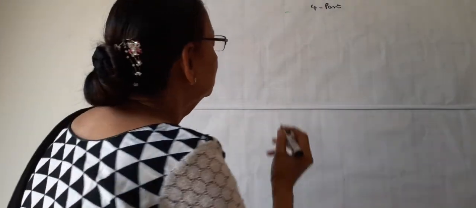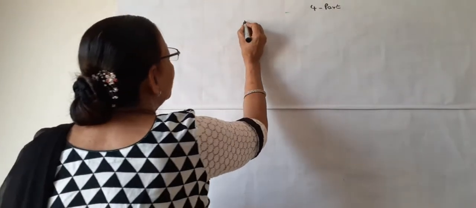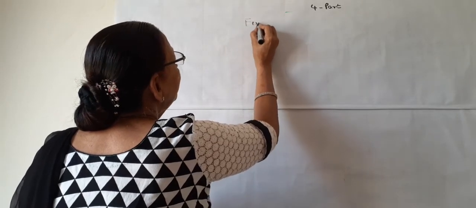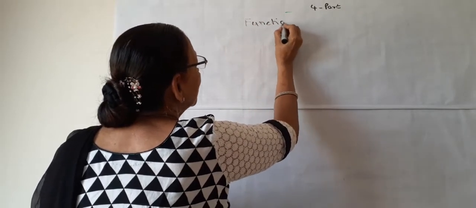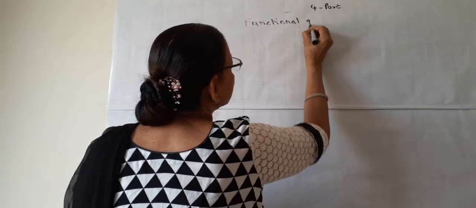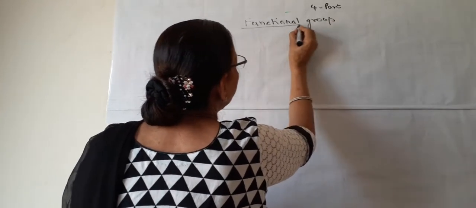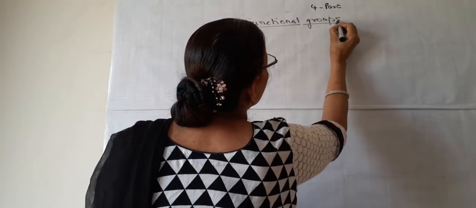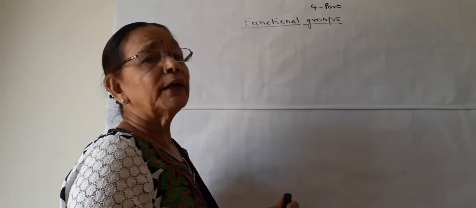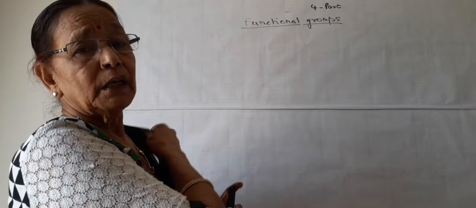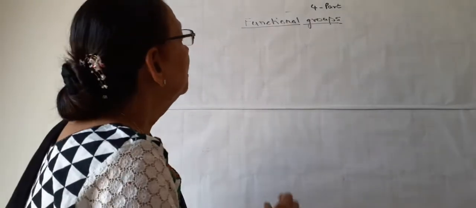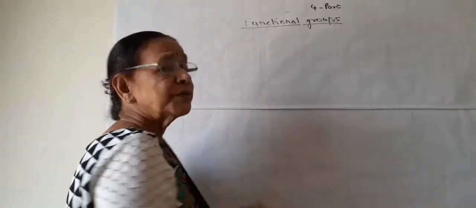Now the next very important topic is functional groups in hydrocarbons. Functional groups are one of the most important phenomena in chemical compounds, because what are functional groups?